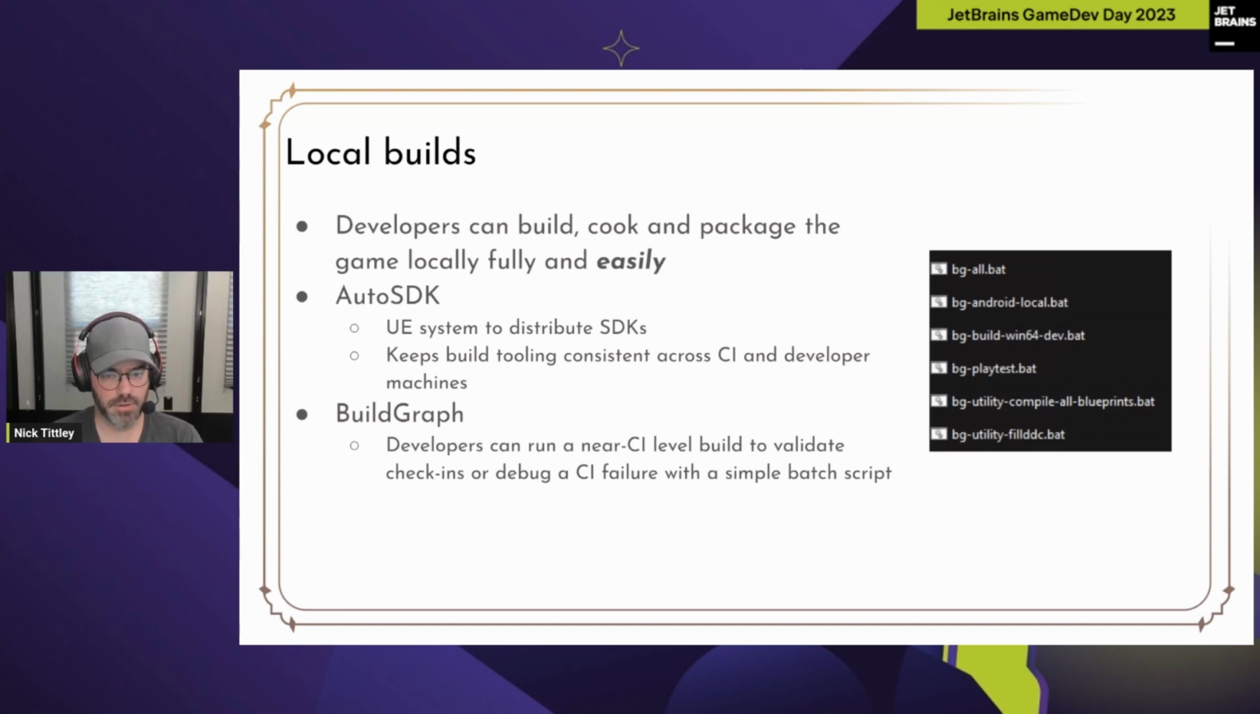Developers can now build, cook, and package their game locally, fully, and easily. They have nice little scripts that do exactly what they need them to do, and it just runs BuildGraph locally, and they don't know the difference, and it makes them a local build, and that's great. We use AutoSDK, like I said, to distribute our SDKs, keeps our tooling consistent, super good. And then we use BuildGraphs so that they can run either before a check-in to validate with high likelihood that the build won't break, or after a break to triage why it might have broken if it wasn't broken prior to that.